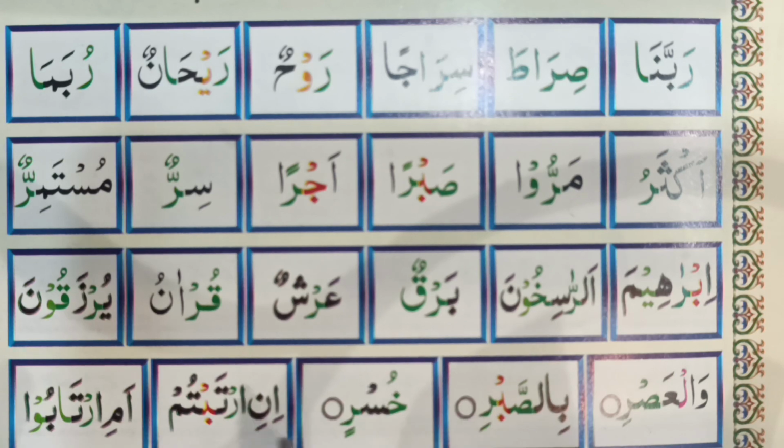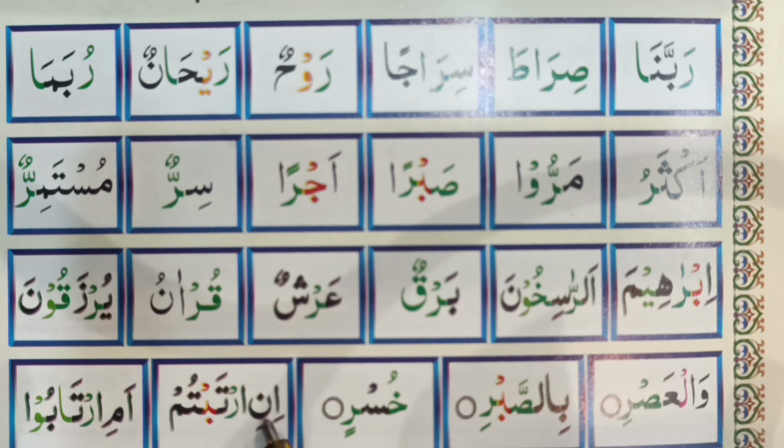The ra thick sound. Khusr, and if we say khusr, then it is the thin sound. Bisabr, this is thin sound, but we have to make thick sound. Then it is the fourth rule.